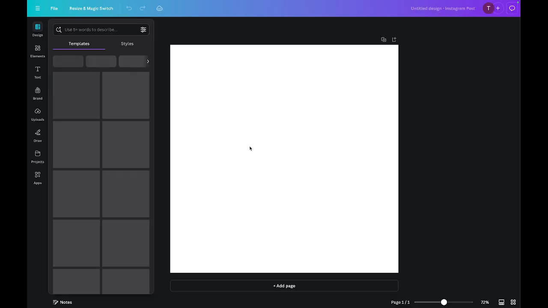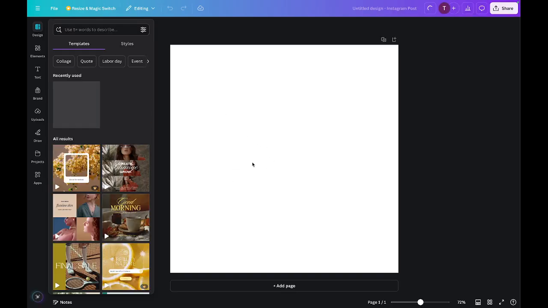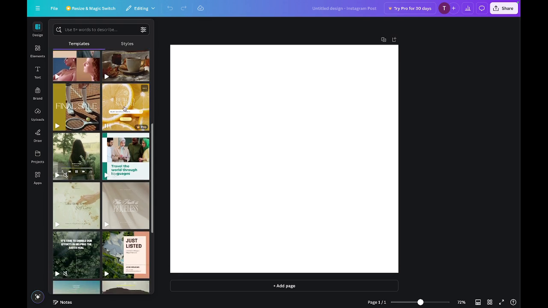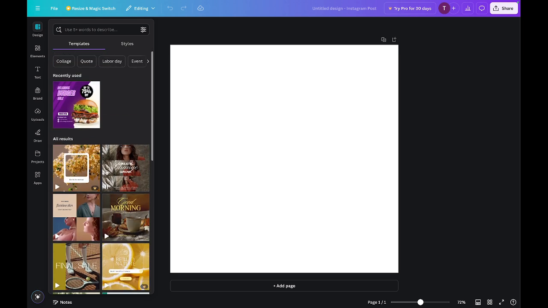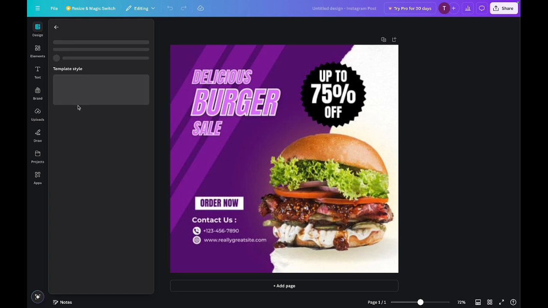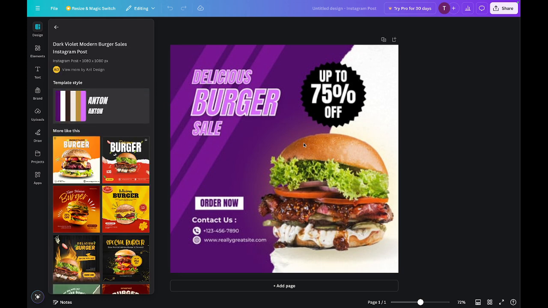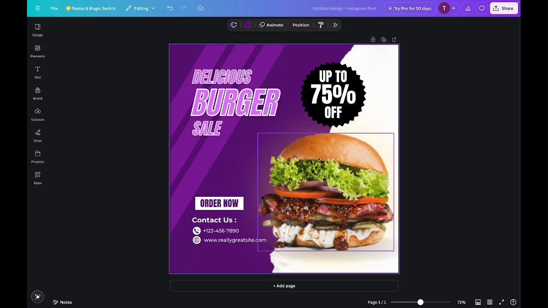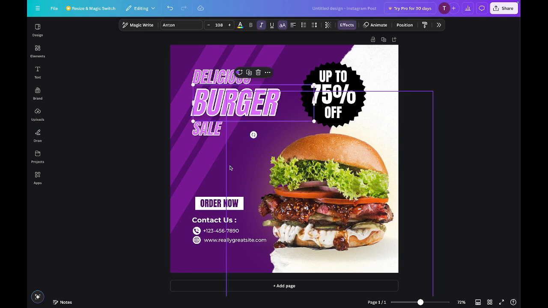So if I click that, immediately it opens me a blank Instagram page, and on the left again I can come to design, look for templates. If I choose a template, I can click it or just hover on it with my mouse, and I'll see what it's like, what is going on there. Let's take this one for example. This is a template I want to work on. I can modify it by clicking and moving things around.